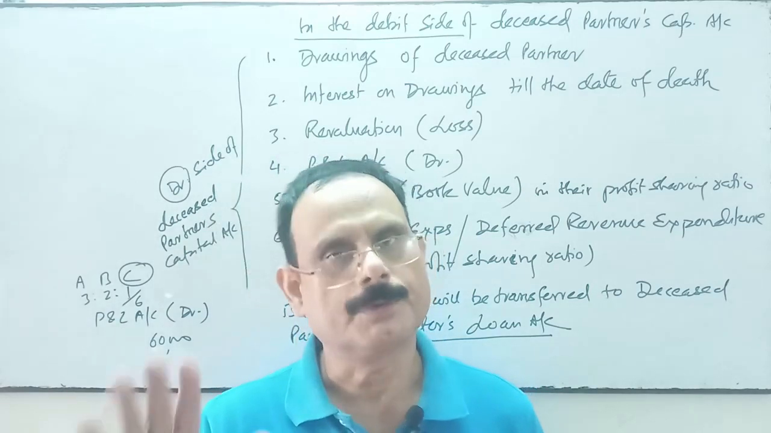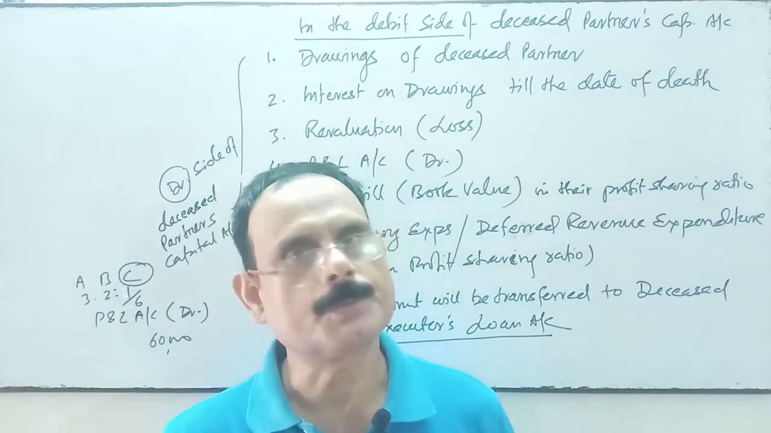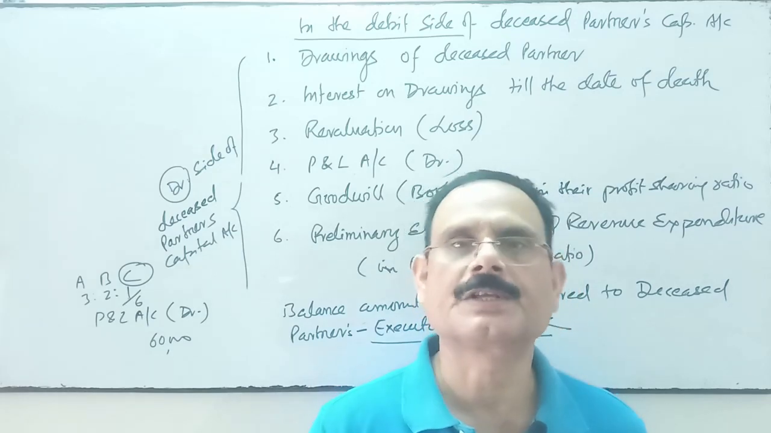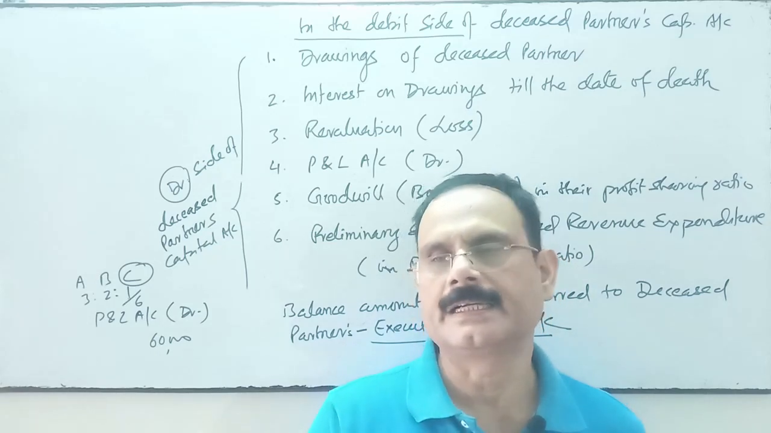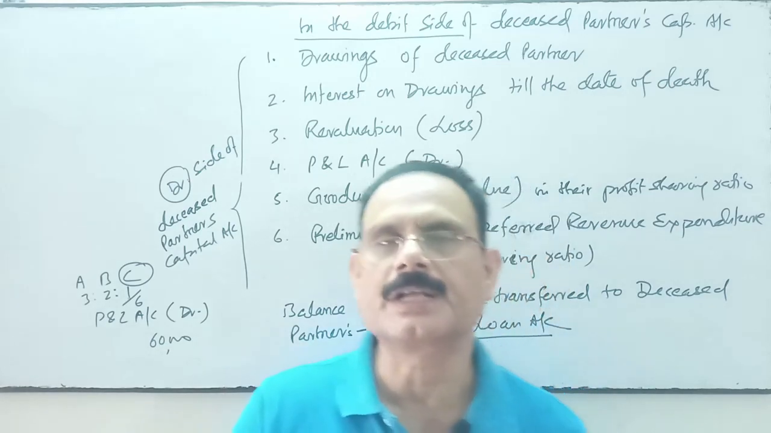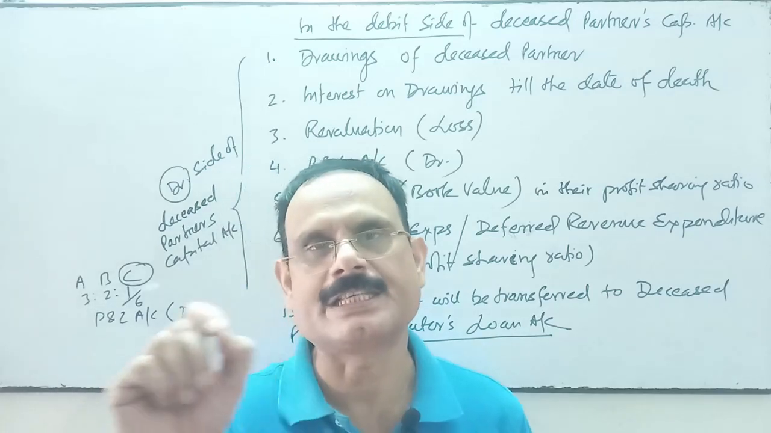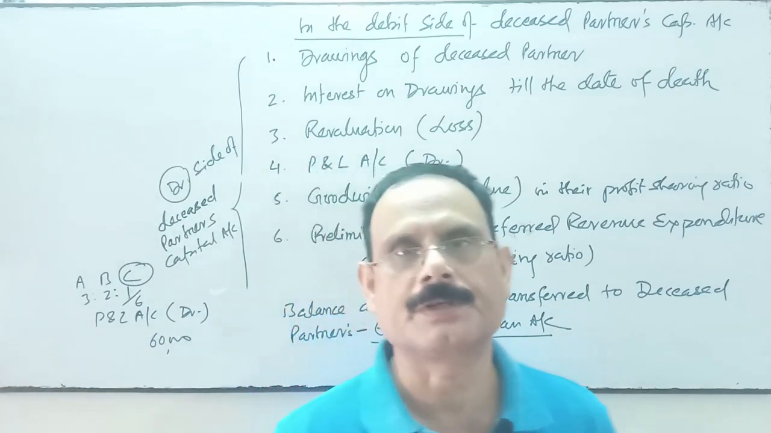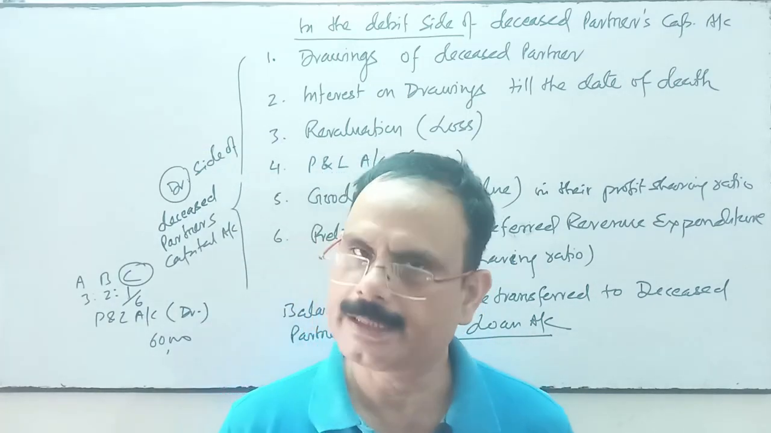On the debit side, drawings, interest on drawings, profit and loss account if it is a debit balance, and fictitious assets will be transferred to the deceased partner's capital account, and revaluation loss will be transferred. Finally, if credit exceeds debit, we'll transfer the balance amount to the executor's account of the deceased partner. Suppose C died, then we'll write C's executor account. The balancing figure will be transferred to C's executor's account, and thereafter we'll make the payment to C's executor later on.